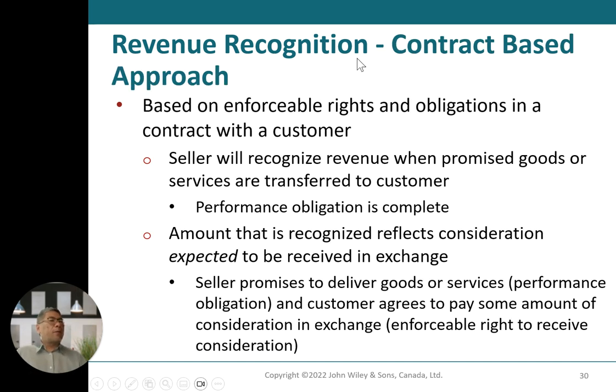Okay, the revenue recognition contract-based approach is based on the enforceable rights and obligations in a contract with the customer. The seller will recognize revenue when a promised good or service is transferred to the customer, so the performance obligation is complete. The amount recognized reflects the consideration expected to be exchanged, such as the seller promising to deliver goods or services and the customer agreeing to pay an amount of consideration in exchange. For example, I promised to deliver samosas, 5,000 of them. Then when I deliver, BMO, my customer, will transfer the money to me as payment.